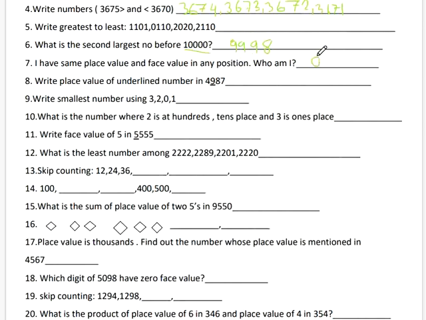Next, I have the same place value and face value in any position. Who am I? That is 0. Write the place value of the underlined number. Place value 900.